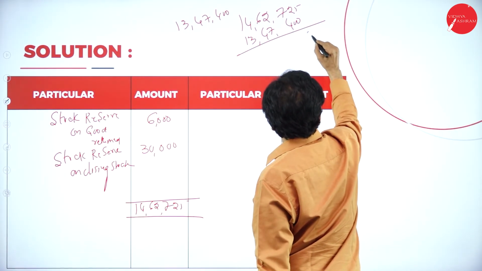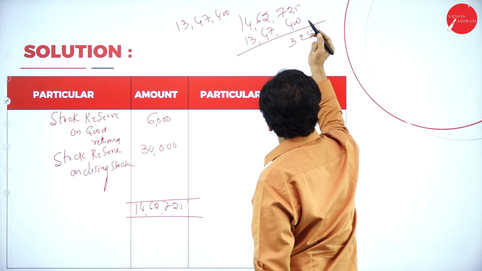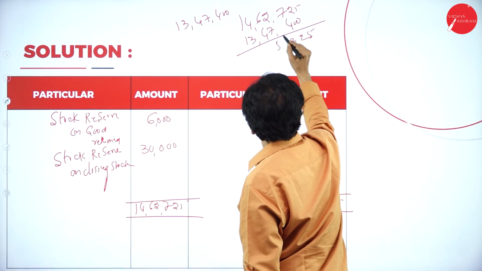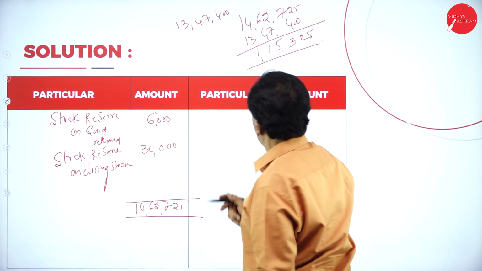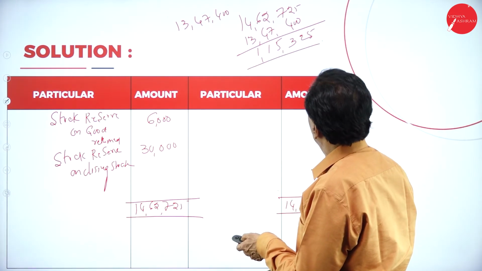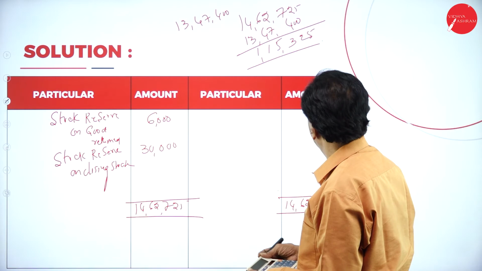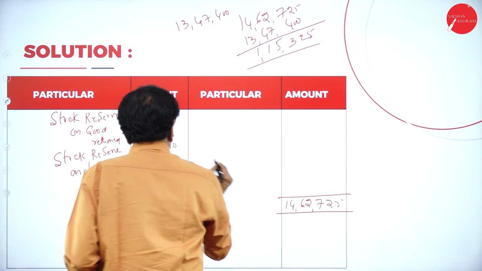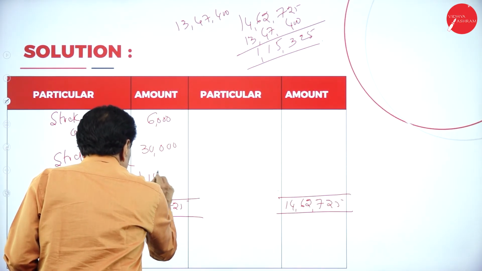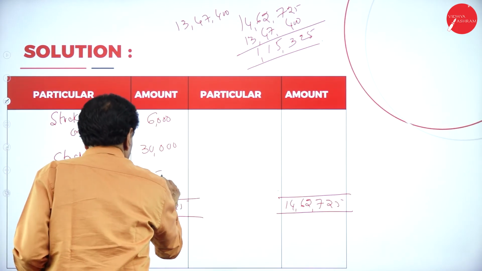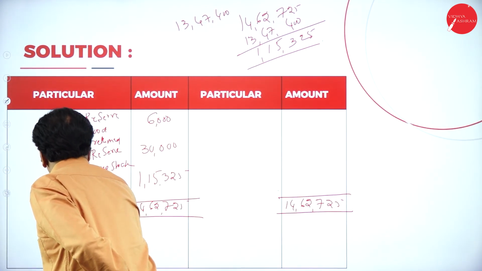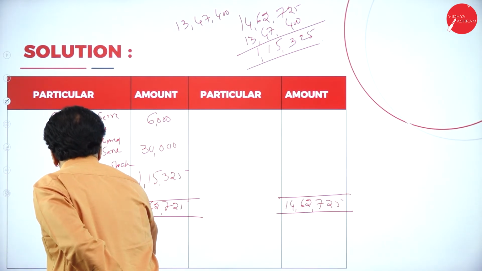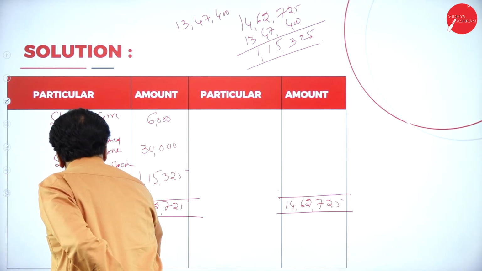Deduct, and you get 1,15,325. So the difference is 1,15,325, to general profit and loss.